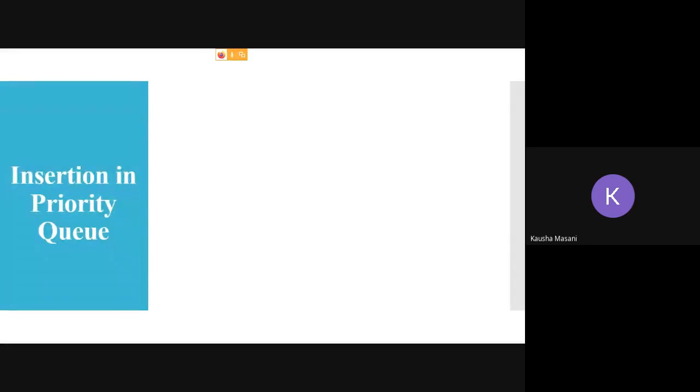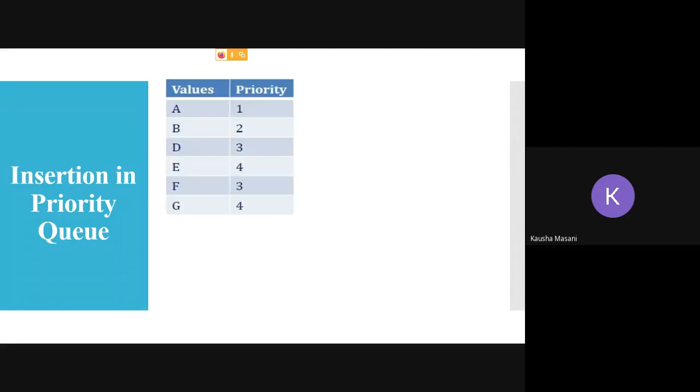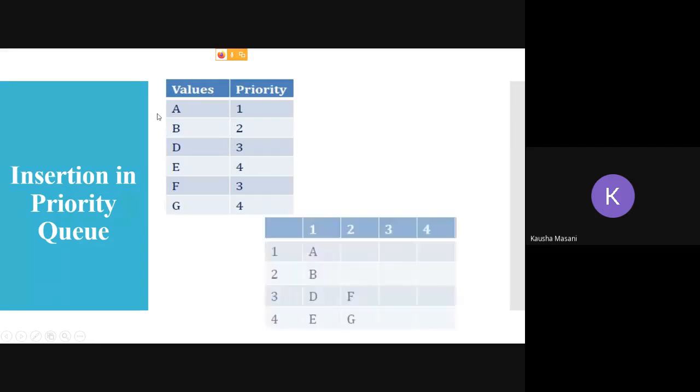Now coming to the insertion, that is your NQ in your priority queue. What you are going to do is, first of all, maintain a two-dimensional array where one part is holding your elements, and another part of your queue is holding your priority. Now here in the table, if you can see, we have two elements with same priority 3 and two elements with same priority 4. Let's see how insertion is going to happen.